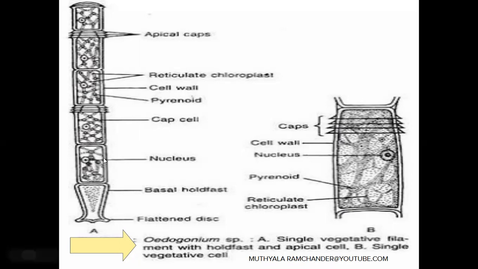Some cells are in normal condition; they are called normal vegetative cells. This is the Oedogonium cell structure.